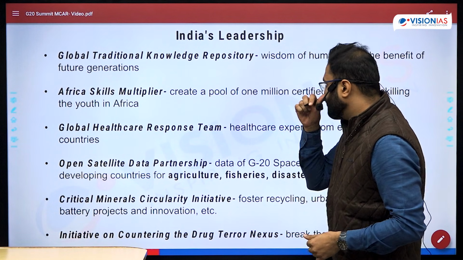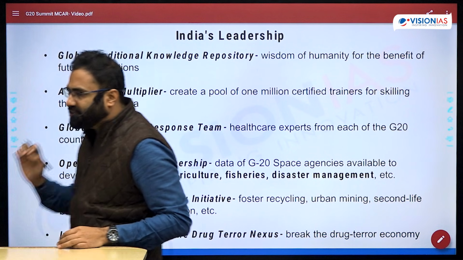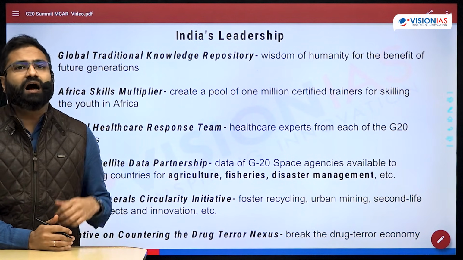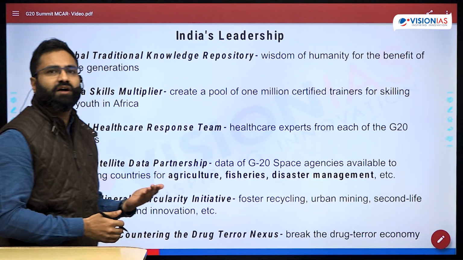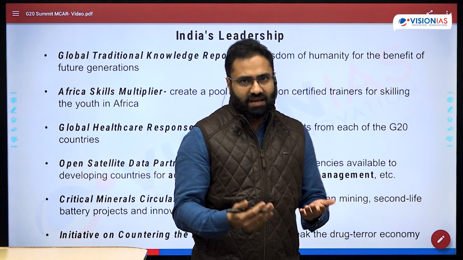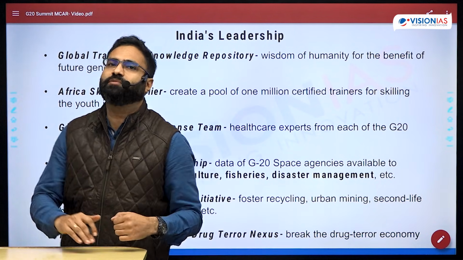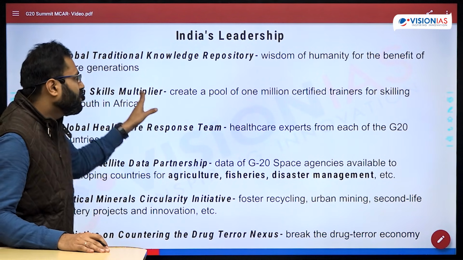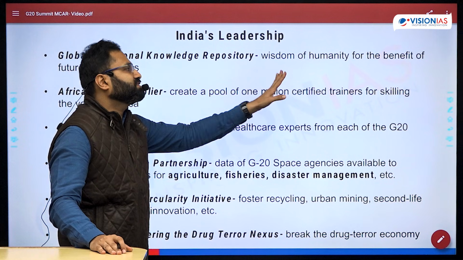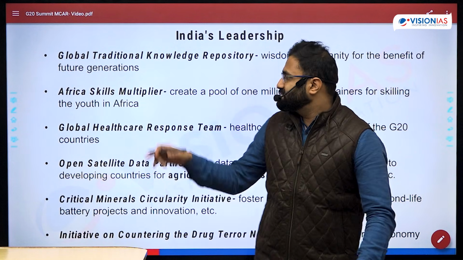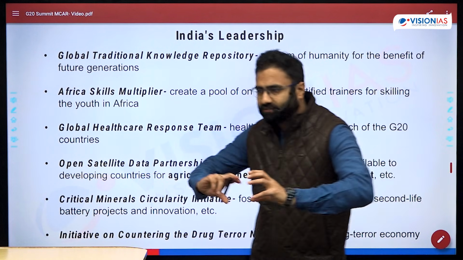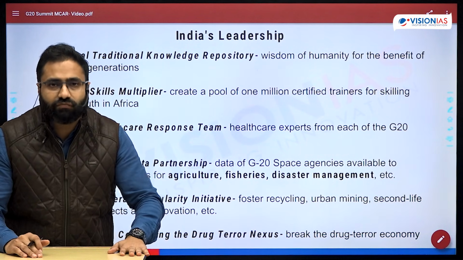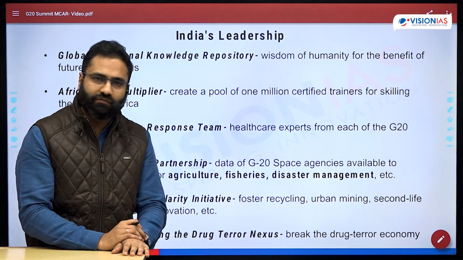Next is regarding the African Skills Multiplier. That means there has to be skills that need to be imparted to the demographic dividend. The demographic dividend will be created only when the youth will be having skills. If they are not having skills, they will eventually be a burden, right? And that's why the Africa Skills Multiplier has been emphasized upon. We're creating a pool of 1 million certified trainers for skilling the youth in Africa. So the skill development will be done first for the trainers, and then they will be able to train the youth in Africa in order to develop the demographic dividend.